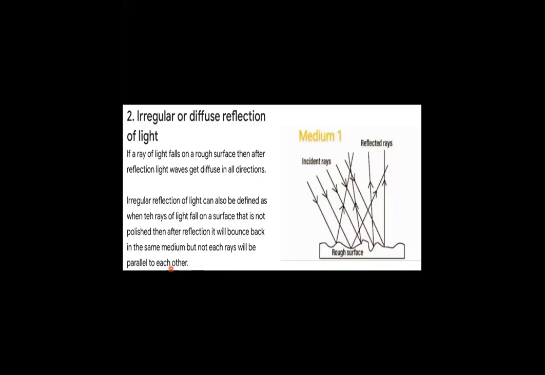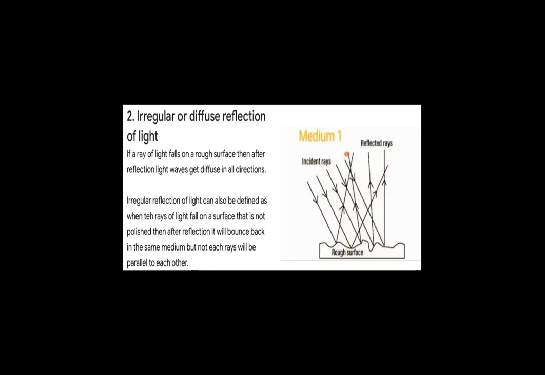On the right hand side of this slide, you can see that the surface is rough. So when the surface is rough, you can see the incident rays are parallel to each other. And when these incident rays fall on the rough surface, each and every ray will be reflected in all possible directions.